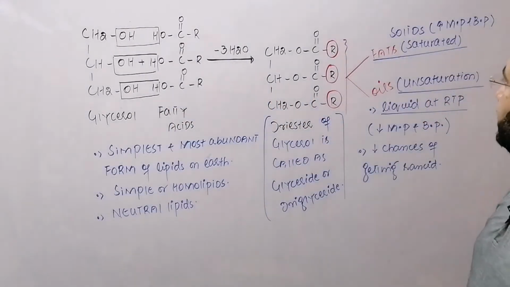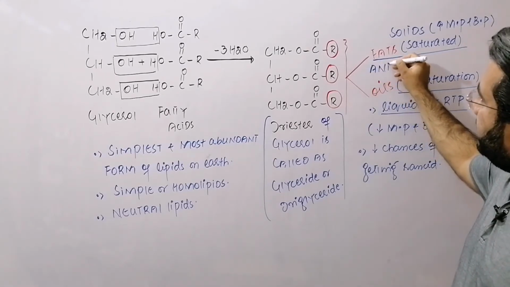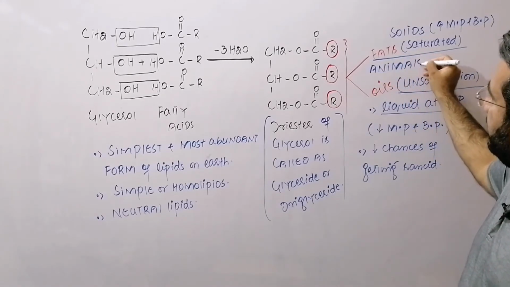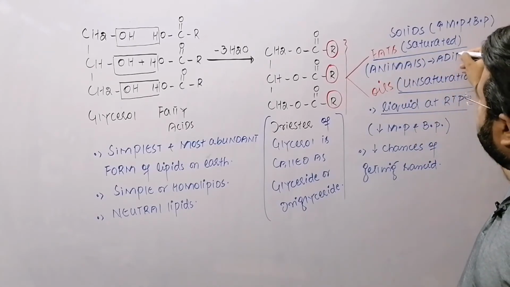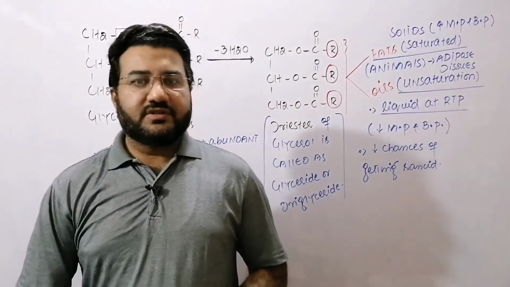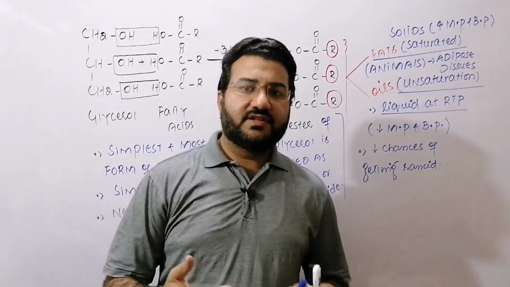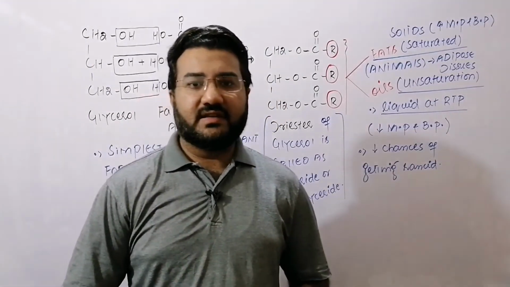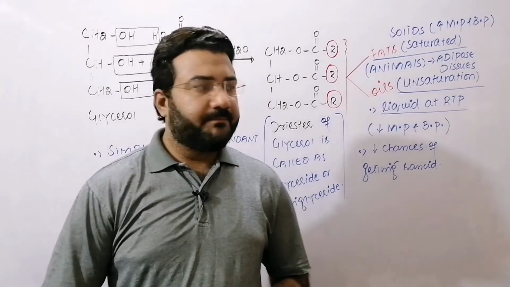Now, my dear students, the sources of the fats are basically the animals. And you know that in the animals there are adipose tissue, and these adipose tissues are called as the fat storing tissues. So in the body of the animals, adipose tissues store fats. And my dear students, there are some fats which are obtained from the milk of the animals, like butter, ghee, they are obtained from the milk of the animals.